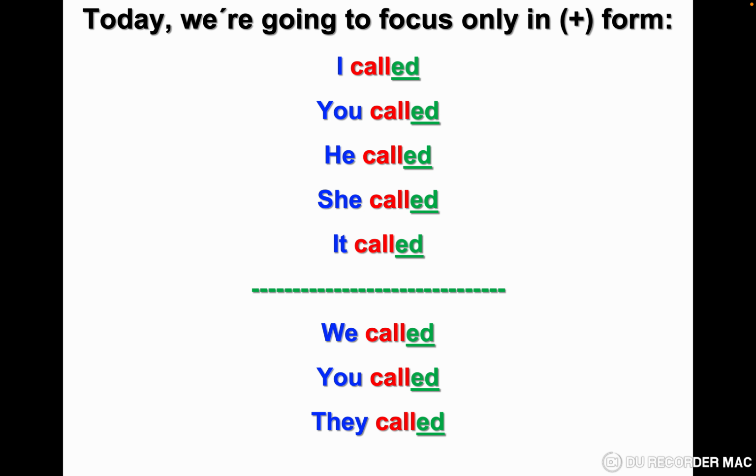In the negative, if you write I didn't called, it's not correct. Why? Because didn't is enough to show that the verb is in the past simple, so we put just the infinitive. The correct answer is I didn't call you.